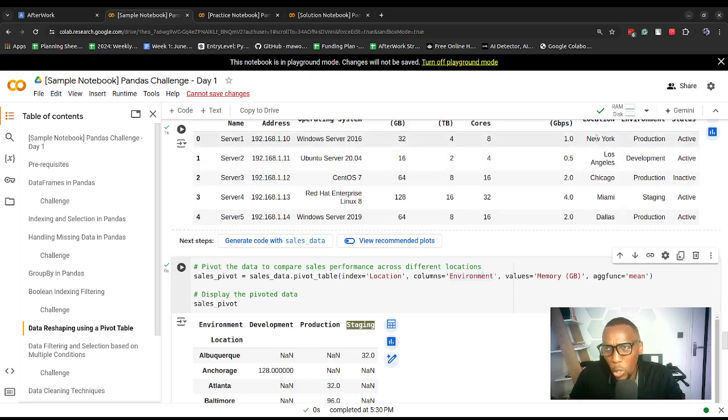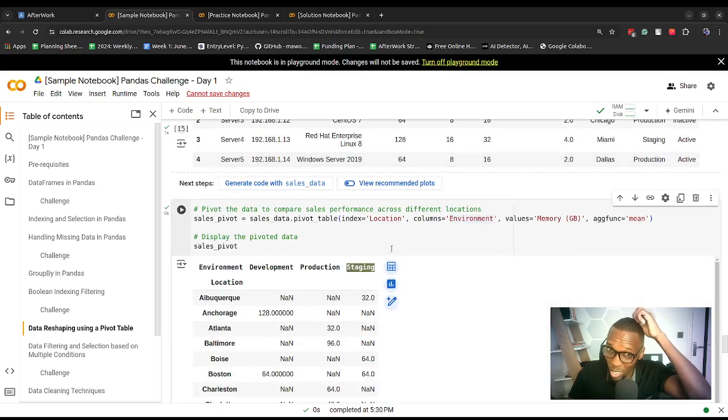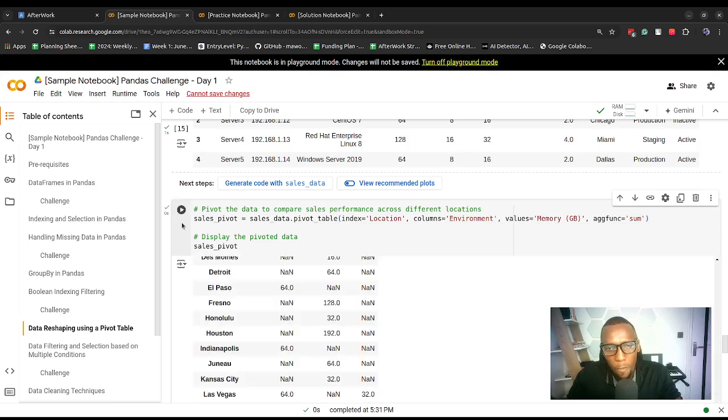Maybe New York has different servers, but it gives you the memory GB for that particular location. But we could also do sum. So let's change this to sum to find the sum of that.